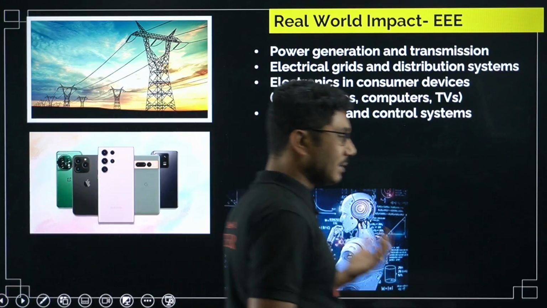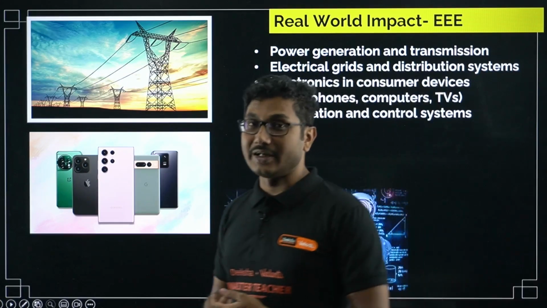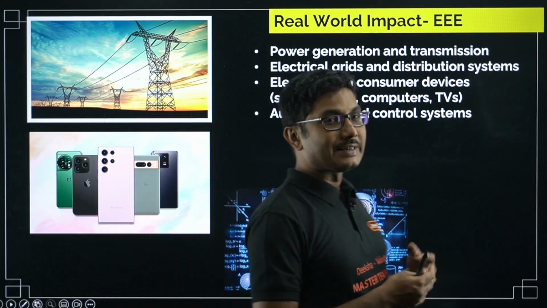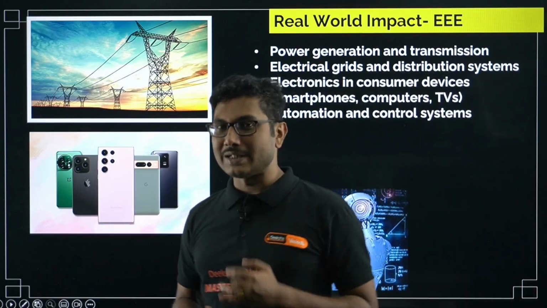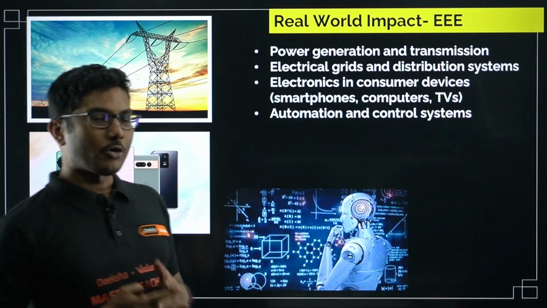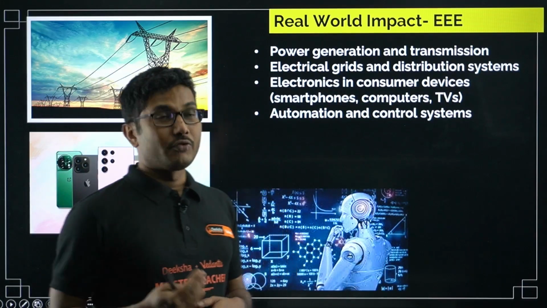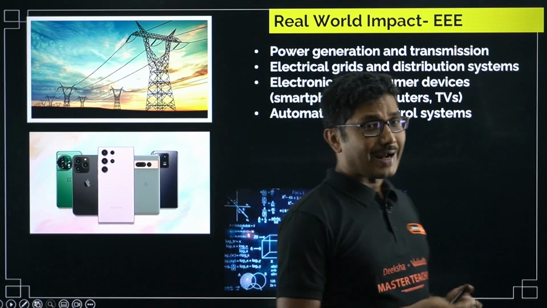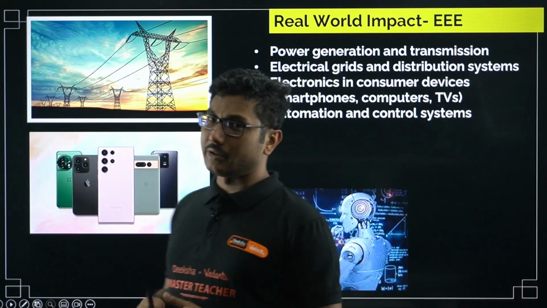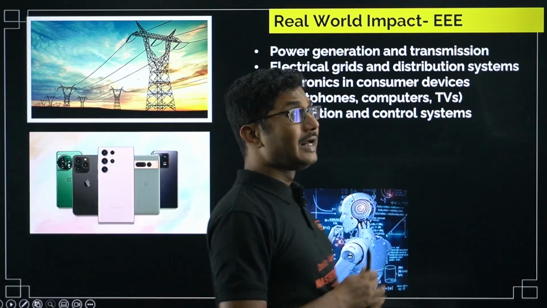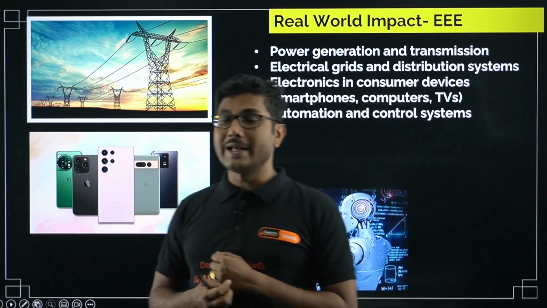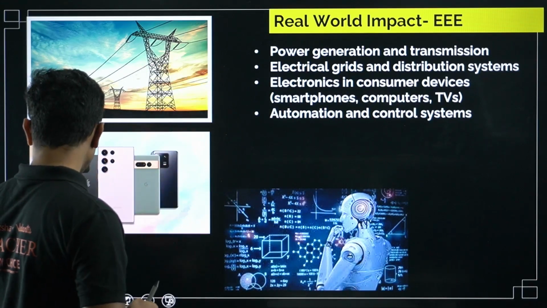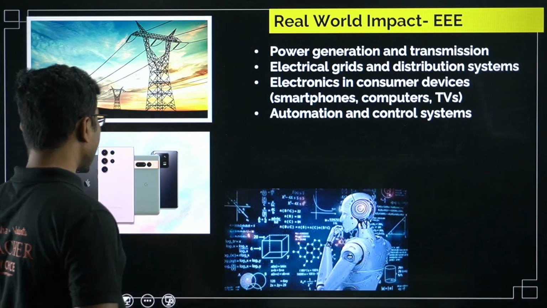Automation and control systems: that is the part that happens automatically. A factory is running without any labor, or you are watching a TV show without anything. That means it is happening automatically. That is done by someone who has automated the process. So automation is also a very, very important part of the design system. Control system means when a factory is being controlled by using buttons. A simple control system is: you switch on, the light glows; you switch off, the light goes off. So these are the complex tasks that you have to do once you are done with this.